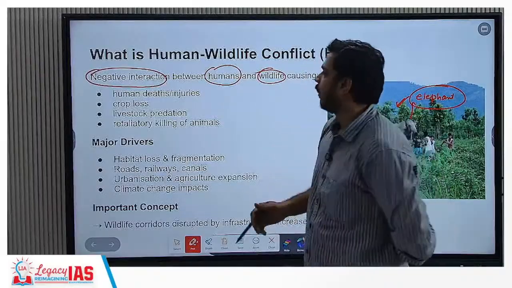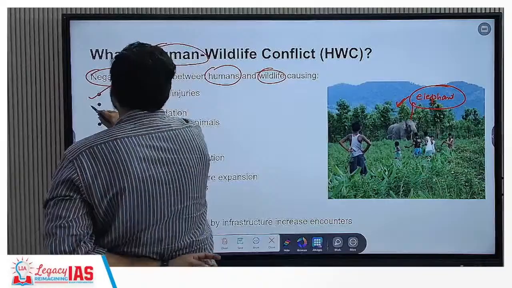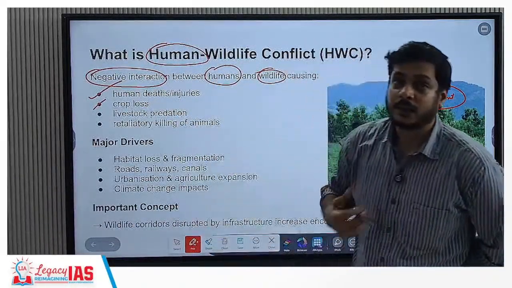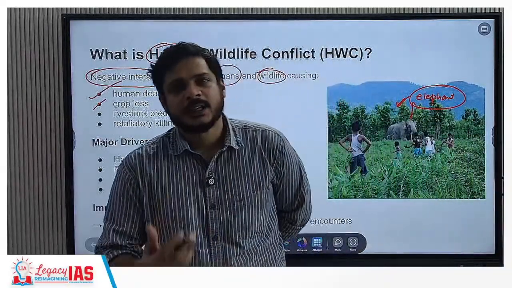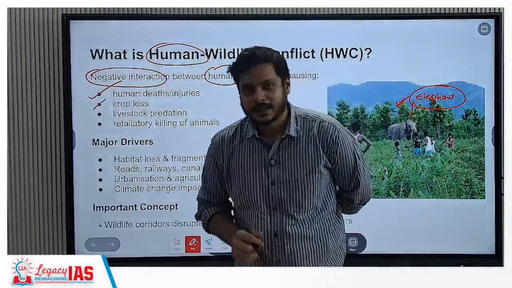Okay, so it is causing human deaths. Yes, on the human side, it is causing human deaths. Crop loss because of economic loss will also be there, because they come and they raid the crops, they destroy the crops, or they also eat them. In this kind of a case, the whole year's hard work of farmers can get destroyed.